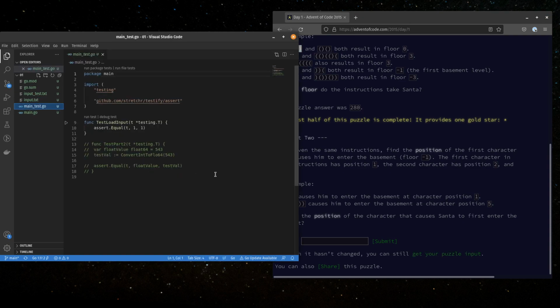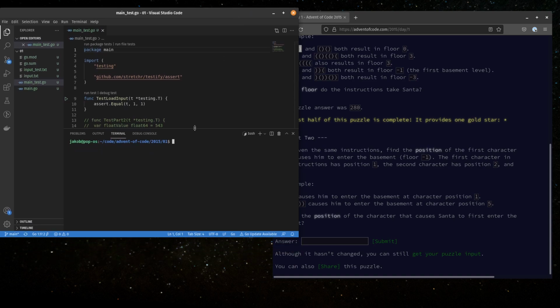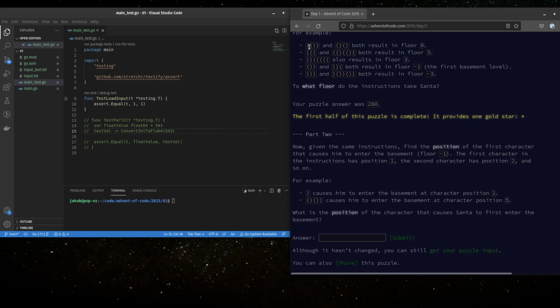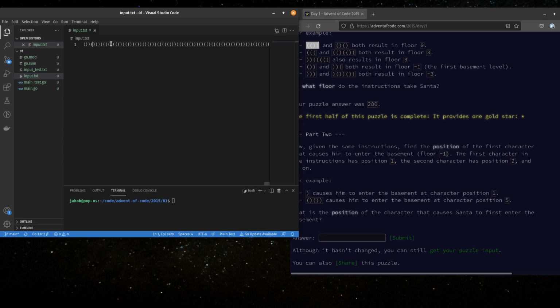Now let's go to the test and open up a terminal here. All right, so the first thing we're going to want to do, when we're thinking about it, we're going to have to iterate through each of these characters and do sort of an operation for each. So what I'm going to want this to be in the format of is a slice or an array that I could iterate through.